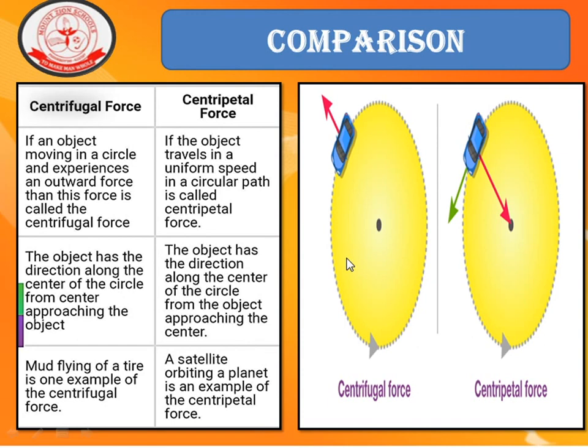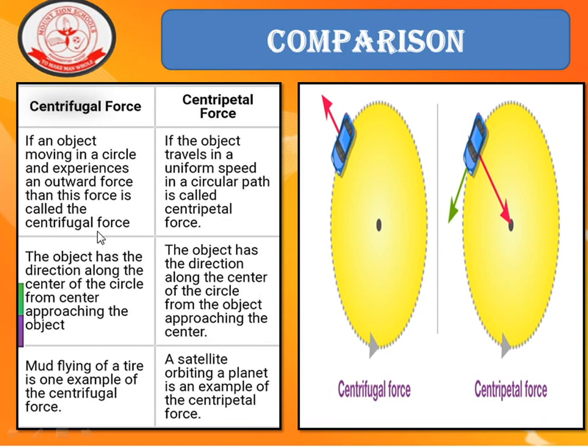Now we'll compare the centrifugal force and centripetal force. If an object moving in a circle experiences an outward force, then this force is called centrifugal force.